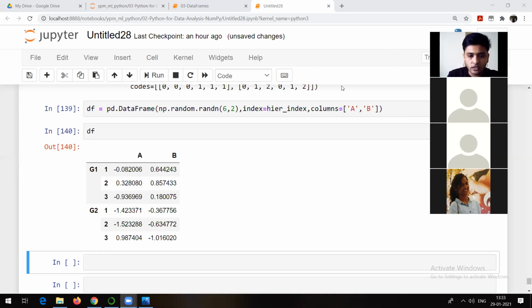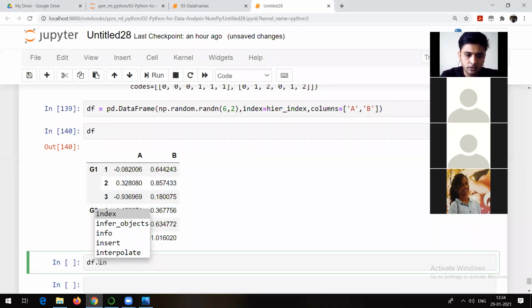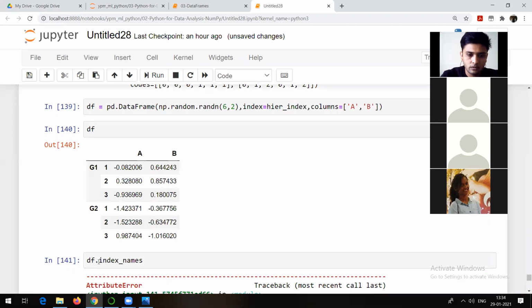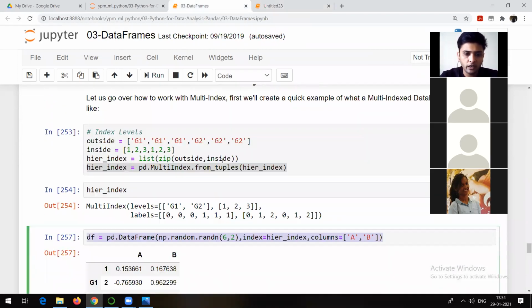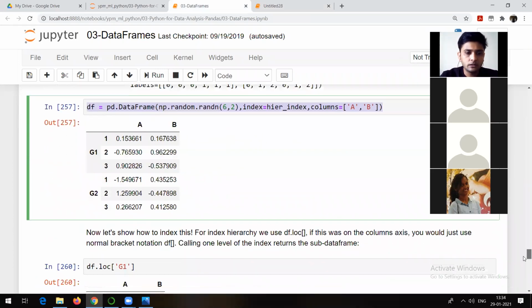In this case, if you check, why is it called multiple index? Because there are 2 levels of index. This is the first level of index, which I can call a group, and this is the second level of index, which I can call numbers. Or you can even give names to these indexes. I think I have shown it here also. So let me check it. df.index. Now you can check it. df.index is going to show the same. I think for names we have one method. This is our data frame.